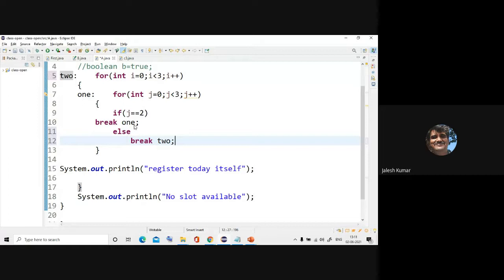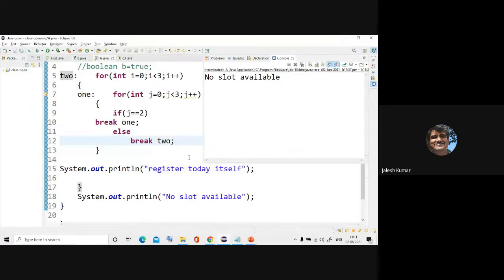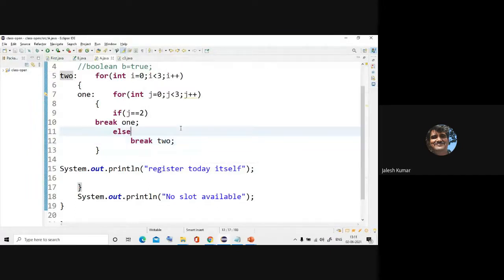See, like this, if else also you can use for break. No slot available. Same thing, just to demonstrate how to use break. Break with label will skip that particular block. And it is not possible to use it somewhere else. You have to write that break with label only for enclosed loops.